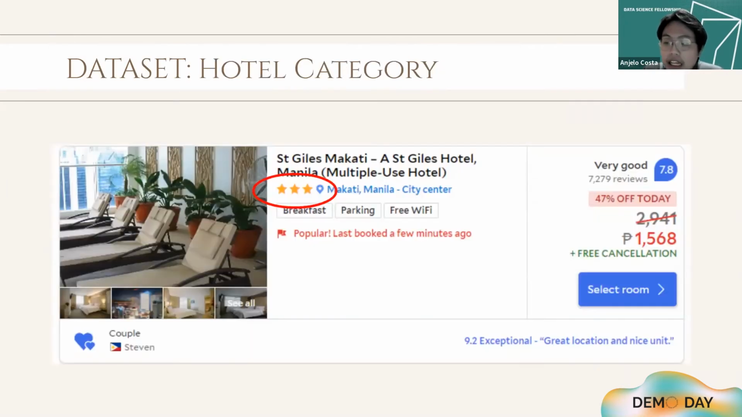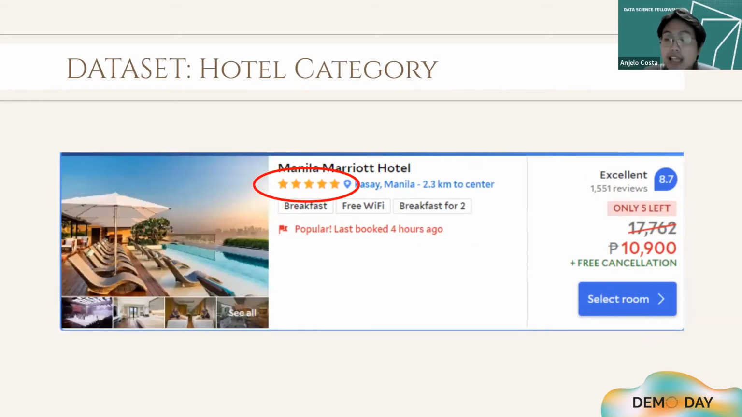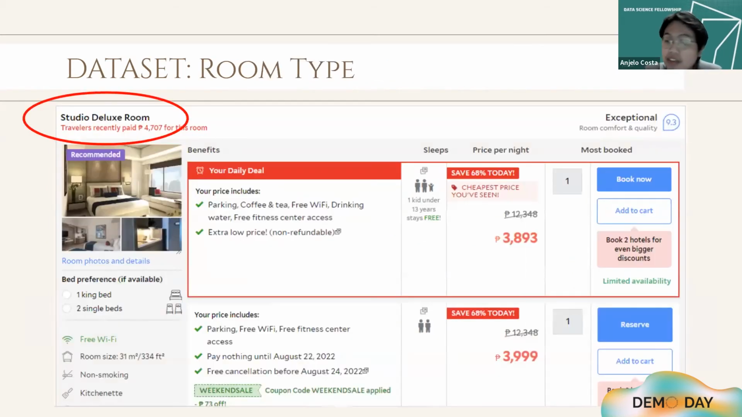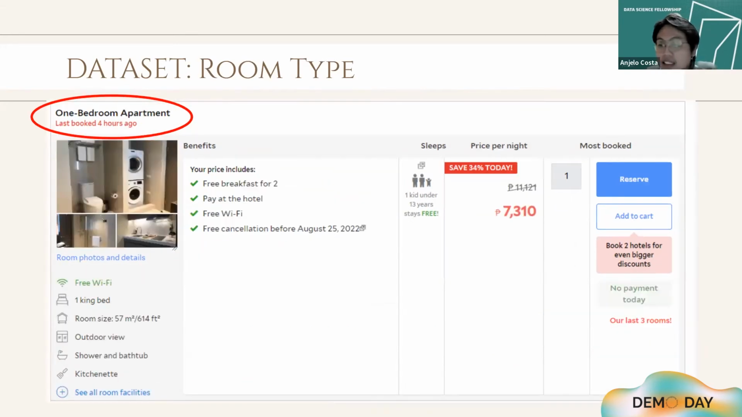For the hotel category, there are different hotel categories such as luxury, upscale, mid-scale, and economy. This is an example of a mid-scale or economy hotel, while this is an example of a luxury hotel. Hotels have different room types. These are often categorized into groups, for example, groups 1 to 3. This deluxe room is an example of a lower class of room type. Here's an example of a higher class room. Usually, suites are categorized as the highest room class for the hotel.